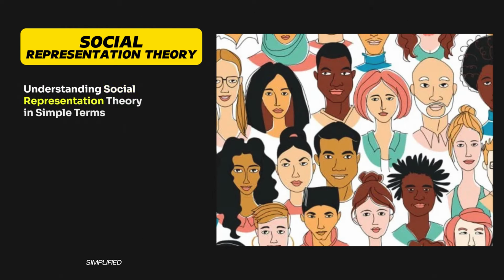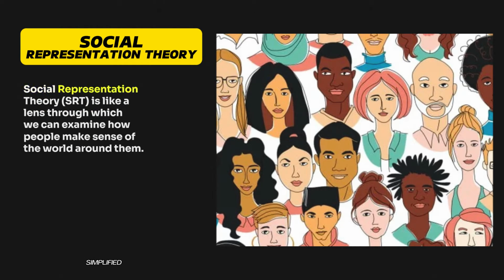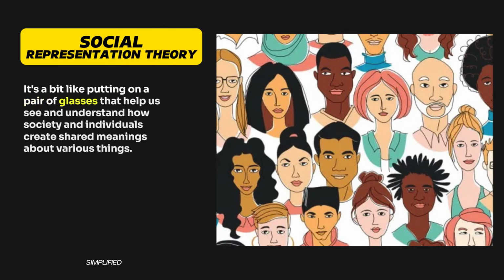Understanding social representation theory in simple terms. Social representation theory is like a lens through which we can examine how people make sense of the world around them. It's a bit like putting on a pair of glasses that help us see and understand how society and individuals create shared meanings about various things.